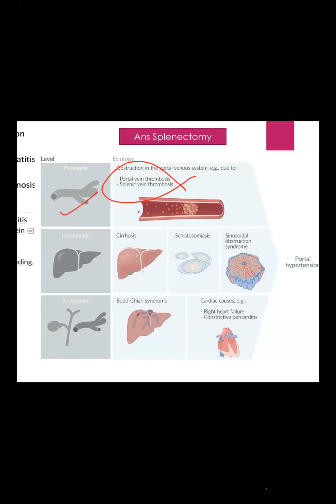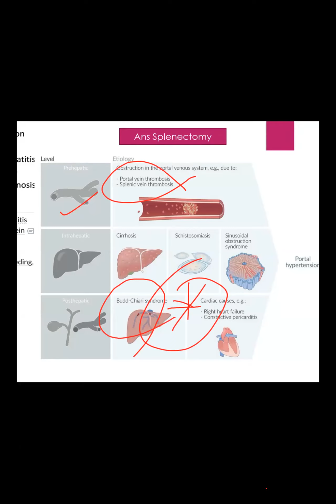It can be intrahepatic: cirrhosis, schistosomiasis, or sinusoidal obstruction syndrome. It could be Budd-Chiari syndrome. Exam question, MH exam question, Budd-Chiari syndrome, very important, and also an exam question. It is posthepatic.